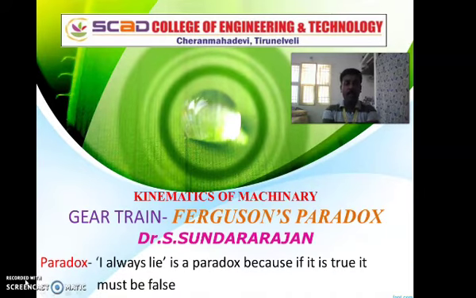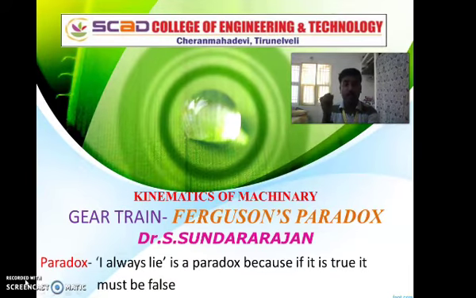And today in our topic we are going to discuss gear trains. What is a gear? A gear is a device normally used for power transmission, arranged over a short length. If the axes are very nearby, then let us go for gears. If a number of gears are arranged on a single shaft, coupled with another shaft, so that two or more gears are arranged, that setup can be called a gear train.